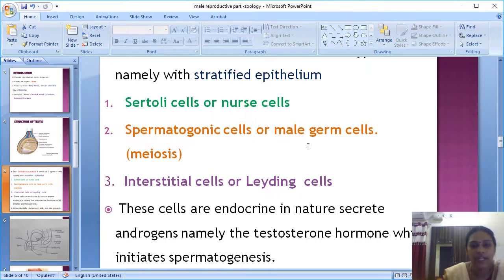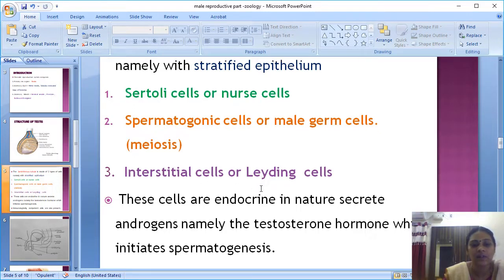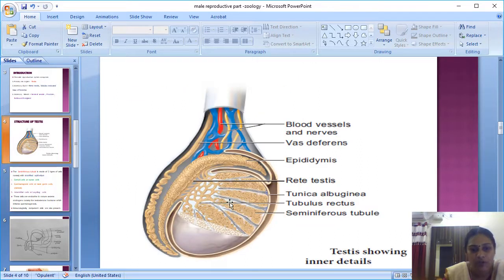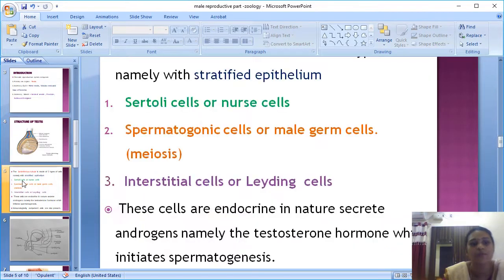Next, the spermatogenic cells, or male germ cells, are different types of cells present in the stratified epithelium. By meiosis, the spermatogenic cells produce the spermatozoa, that is, our sperm cells. Next are the interstitial cells, or Leydig cells, present in the connective tissue surrounding the seminiferous tubules. Between the lobules you see some connective tissue, and in it are specialized cells called interstitial cells or Leydig cells.